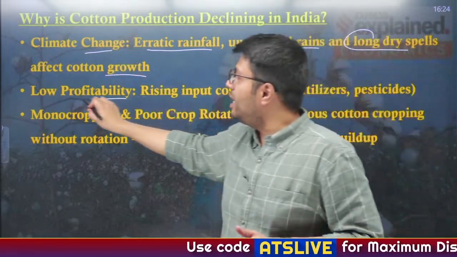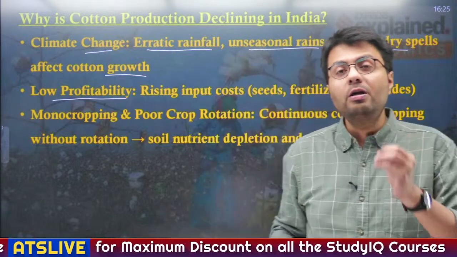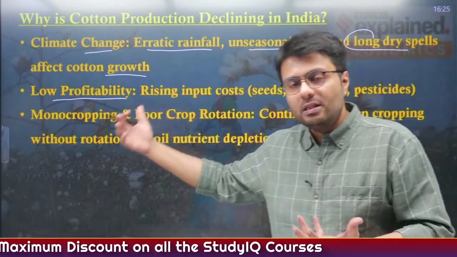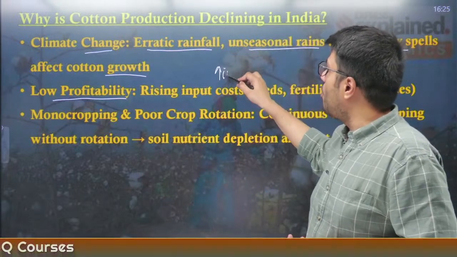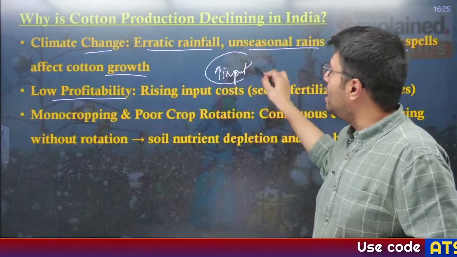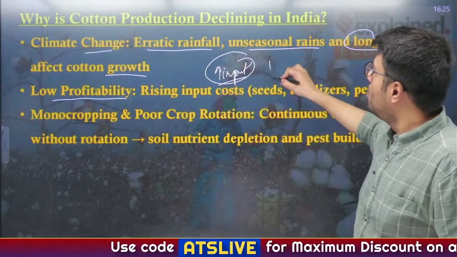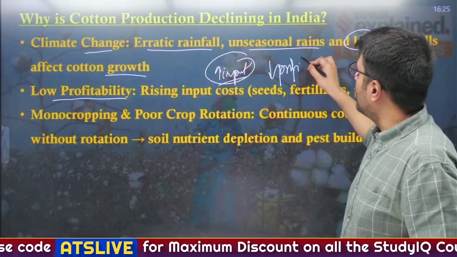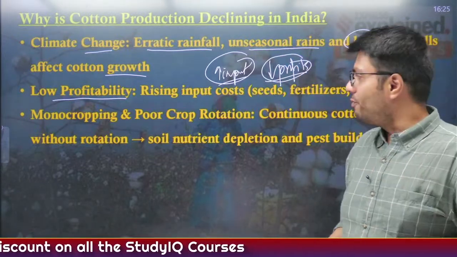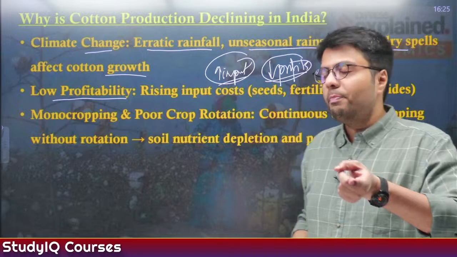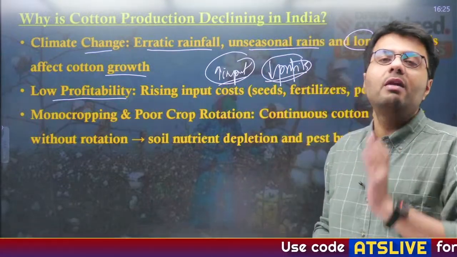Similarly, growing cotton requires farmers to use huge amounts of inputs, particularly pesticides. So in order to purchase these pesticides, farmers have to spend a lot of money, which also increases their overall input cost when it comes to cultivating cotton. And when they are required to spend large amounts of money to grow cotton, their overall profits fall down. So why would any farmer want to cultivate any crop if they are making lesser profit? So from an economic rationale perspective, low profitability has contributed to farmers reducing their reliance on cotton crop.